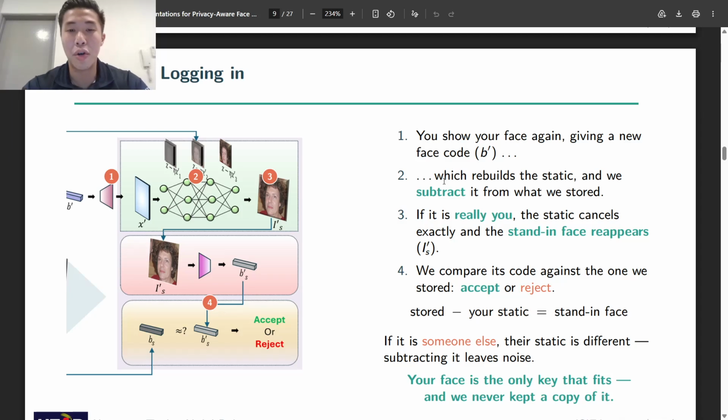Step two, logging in. We have the same four numbers, and we go through different steps. First, we look at the camera again, which produces a new face code.